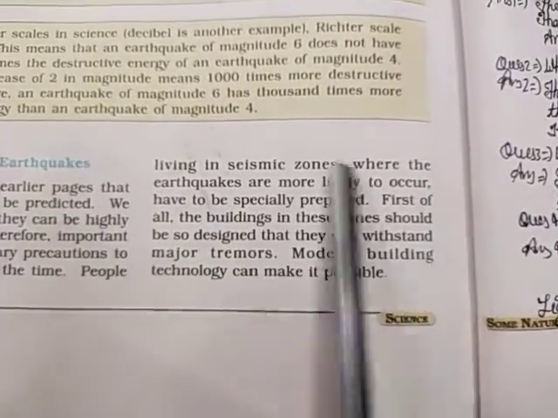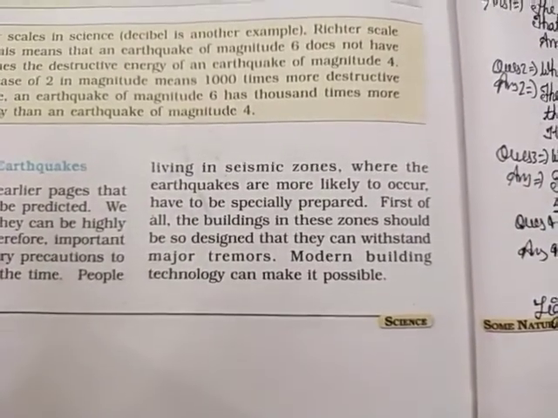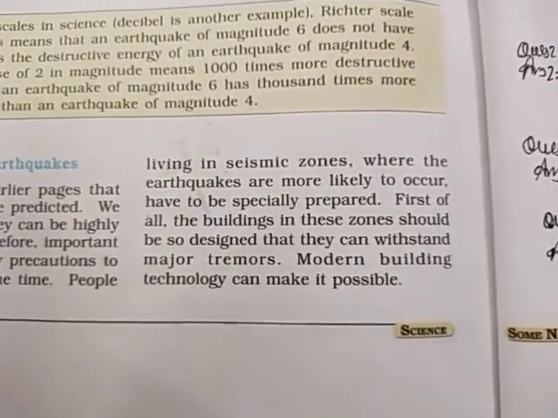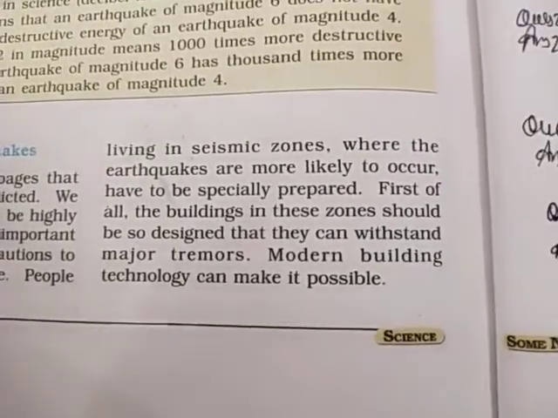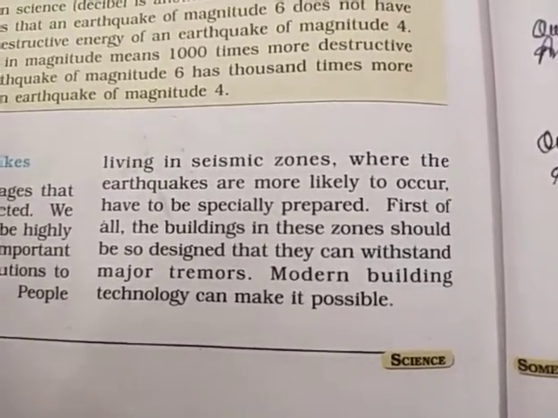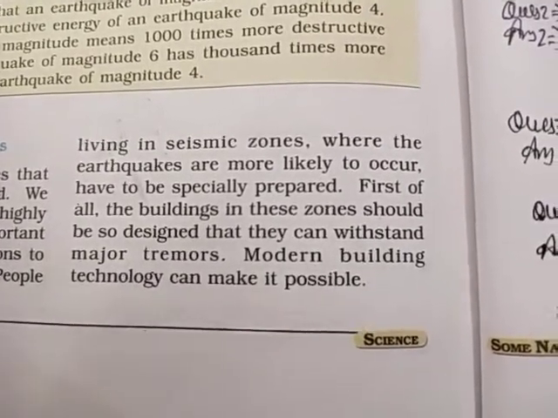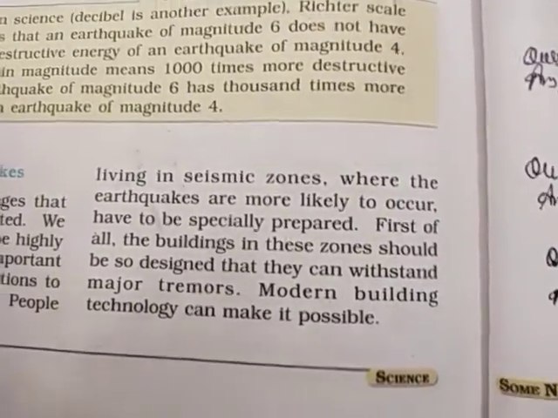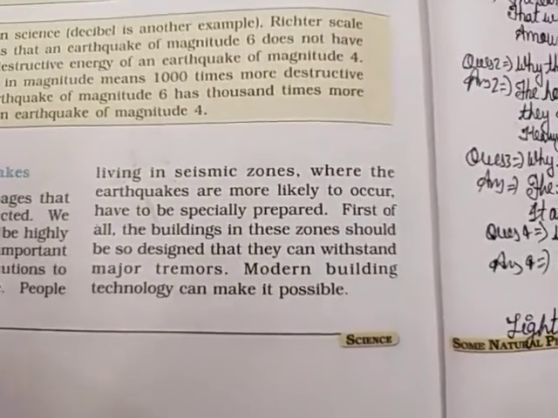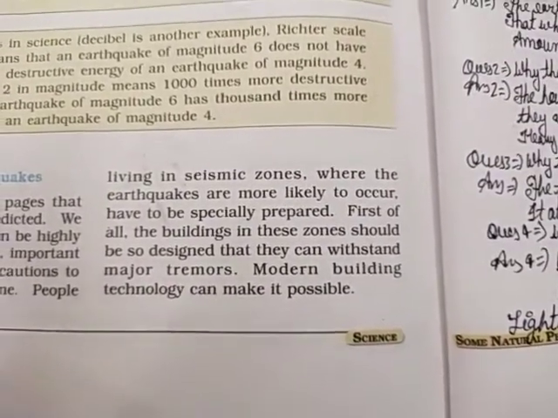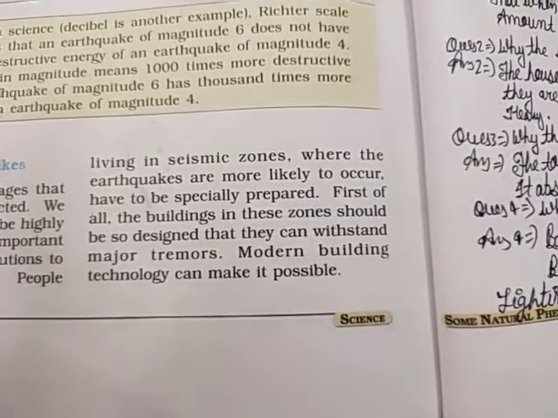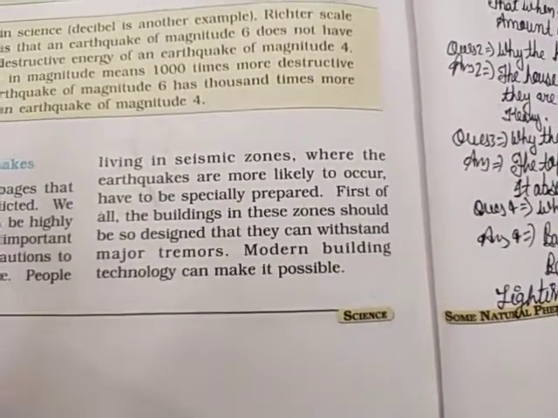The buildings and houses built in the seismic zones should be designed in such a way that they can absorb all the tremors and shocks, and stand with the tremors.